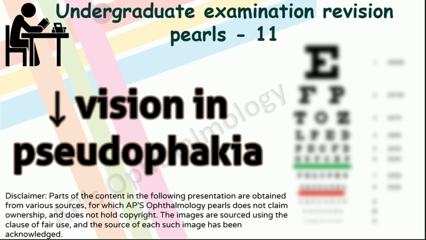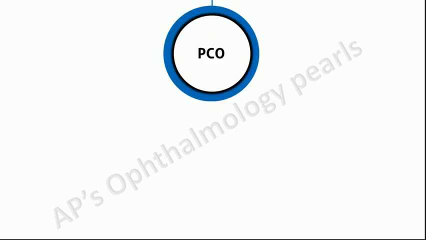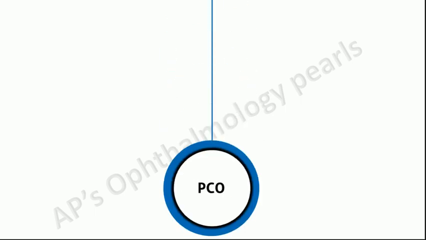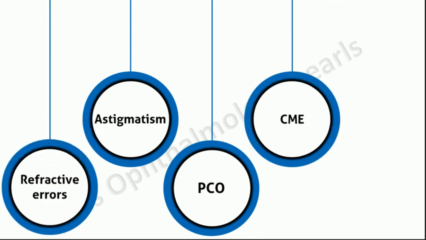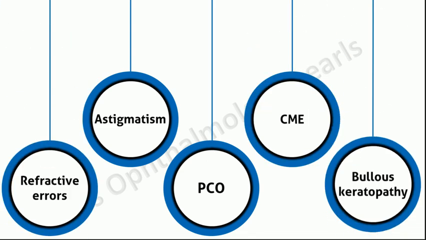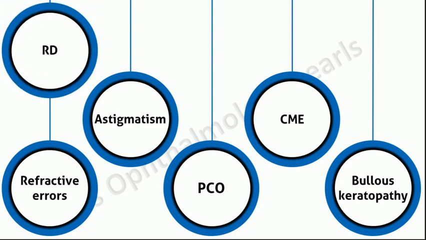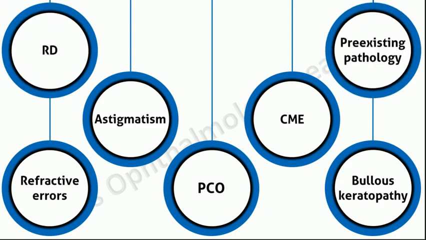Cataract surgery with IOL implantation after detailed IOL power calculation is done in order to provide an expected postoperative visual acuity of 6 by 6. However, sometimes this may not occur. We shall see what the possible causes can be. The various causes for diminished vision in pseudophakia are posterior capsular opacification or after cataract, astigmatism, cystoid macular edema, refractive errors other than astigmatism, bullous keratopathy, retinal detachment, and pre-existing pathology.